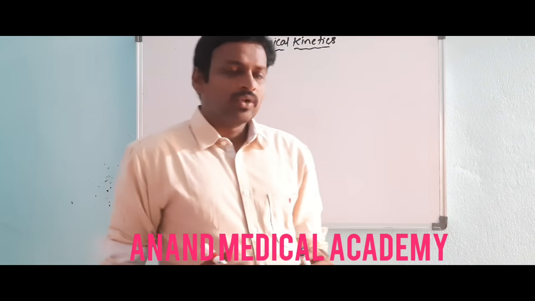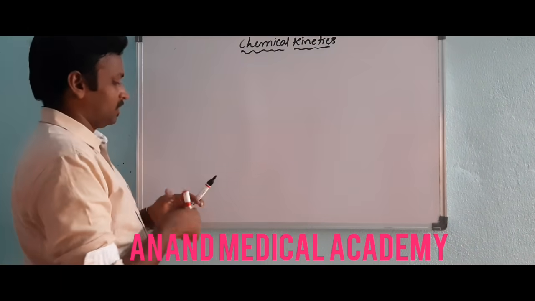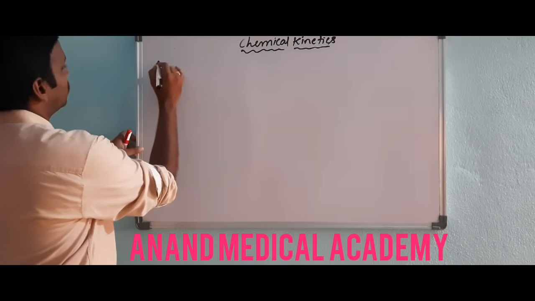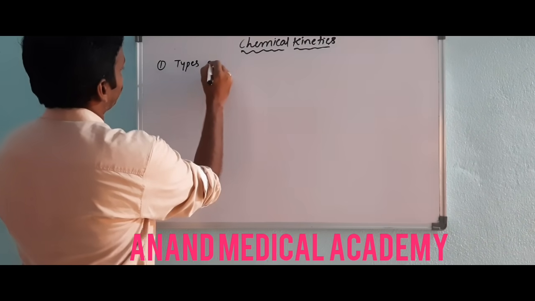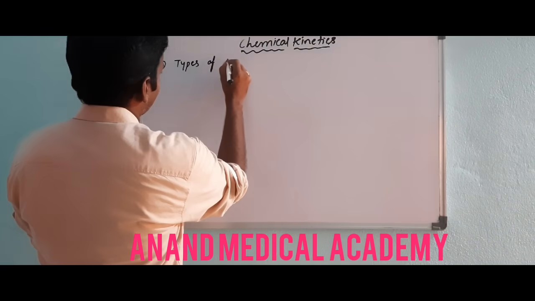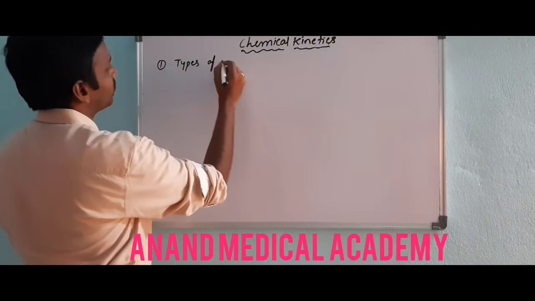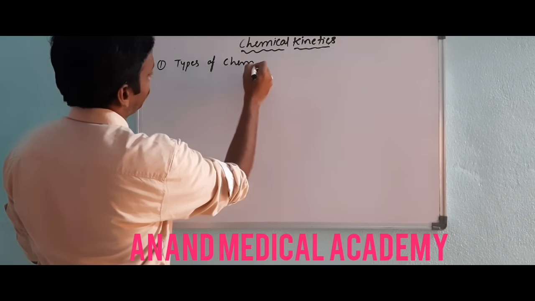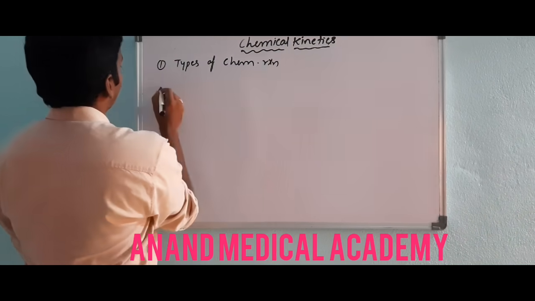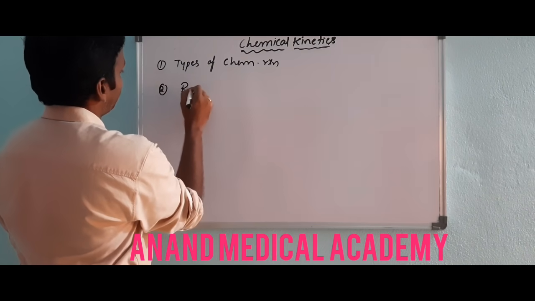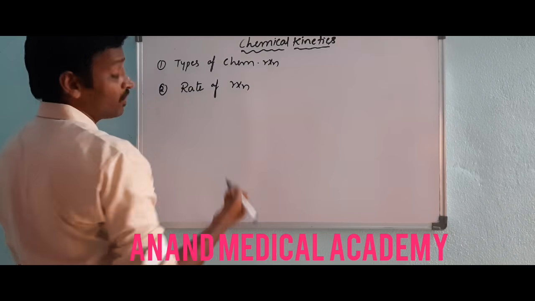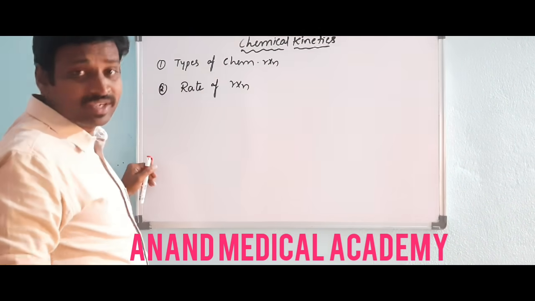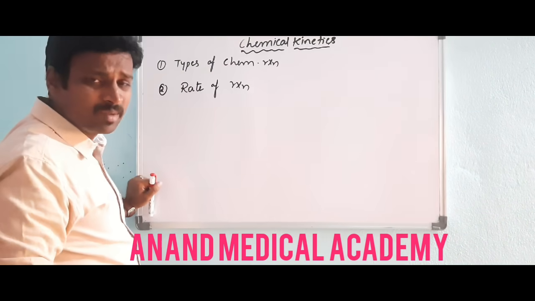So here, what exactly do we have? First, types of chemical reactions based on speed. Second one is rate of reaction. Rate of reaction is nothing but what? Speed of reaction. We discussed this in equilibrium also.